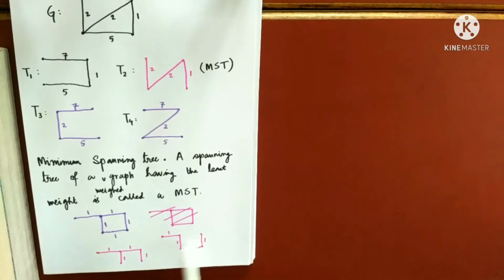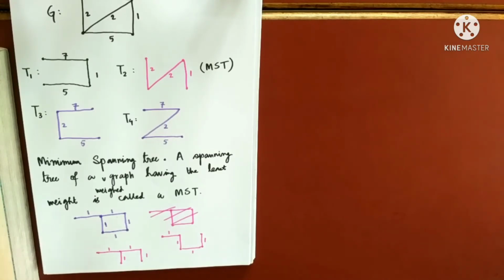Which one has a cycle? No, none of them has a cycle. Where is the cycle? No, right? And they are not isomorphic either. So what is my point? Minimum spanning tree may not be unique. As you can see here, I have drawn two spanning trees, both having weight 4, and they both are minimum spanning trees. So again, minimum spanning tree may not be unique.